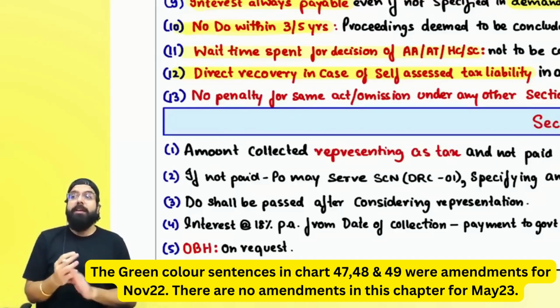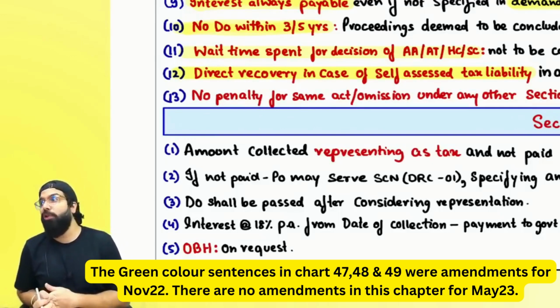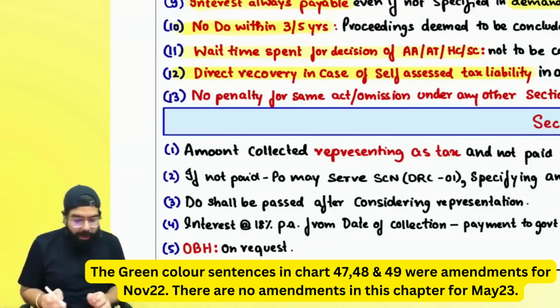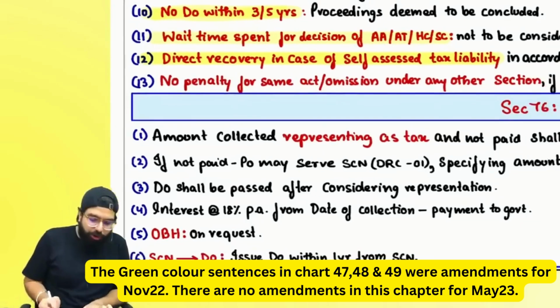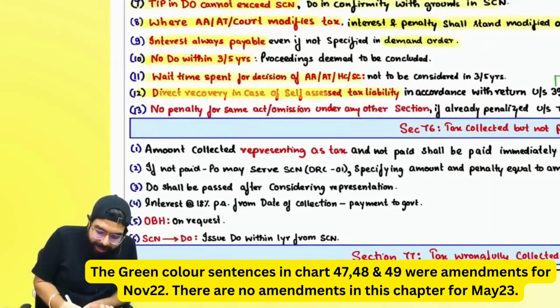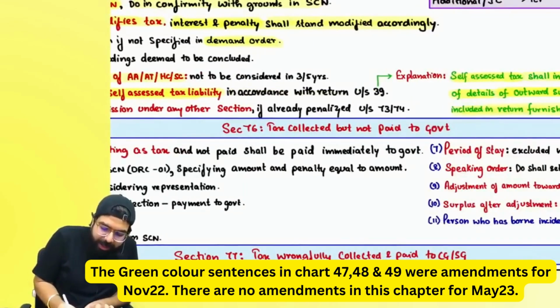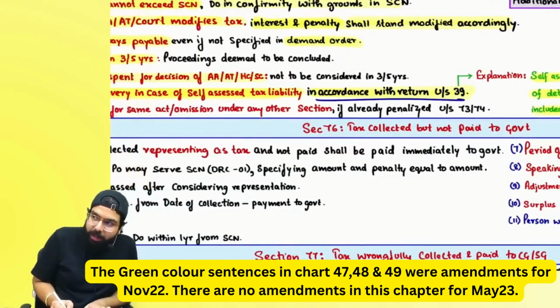Direct recovery means there is no requirement to give you a show cause notice or a demand order. Direct recovery can happen because I am only telling you I have gone ahead and collected. They will not give you any show cause notice and demand order. Direct recovery in case of self-assessed tax liability in accordance with the return under section 39.